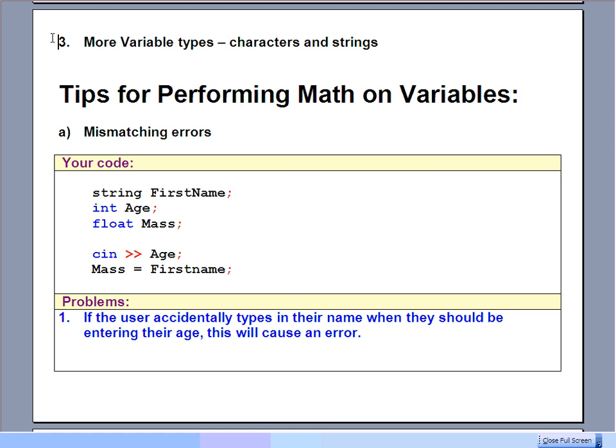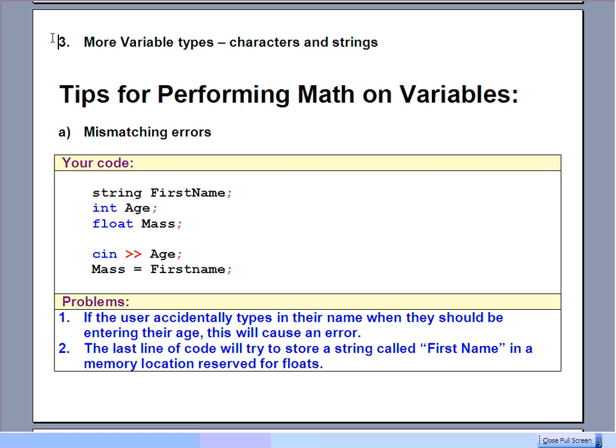In that cin command, that's where we're asking the user to type in an age, and if they were to type in something other than an integer there, like if they were to type in their name, that would definitely cause an error that would happen during the time that your program is running. The last line is going to try to take whatever is their first name, some sort of string, and store it into this memory location called mass, which is reserved for floats, and that is not going to go well. And so usually the compiler will catch that while you're compiling it and say, nope, something's wrong here, these things are mismatched. You can only store strings in strings. We can't store a string name into a float variable very well.